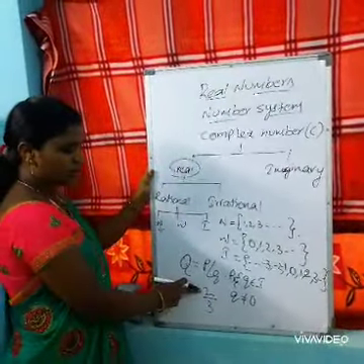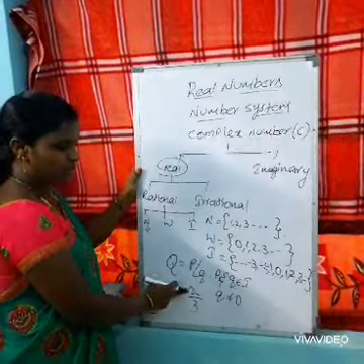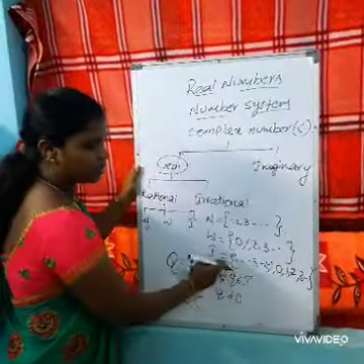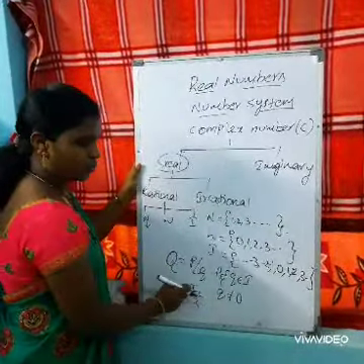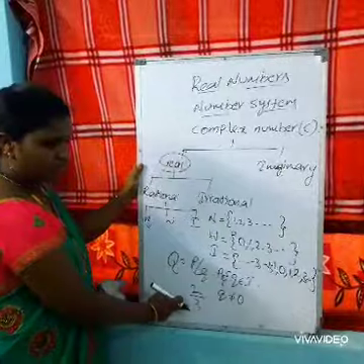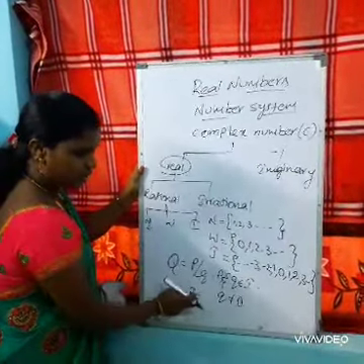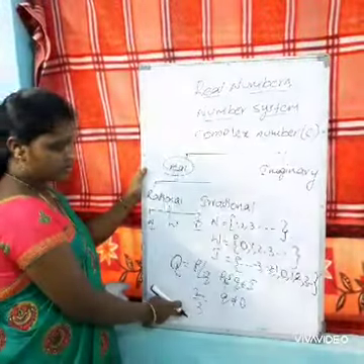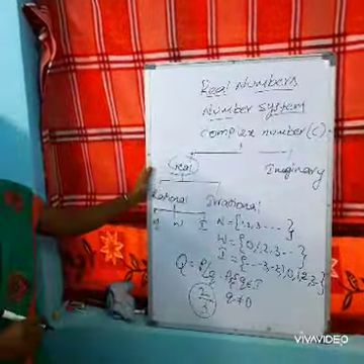If you observe, 2 by 3 is in the form of p by q, and 2 is an integer. Integers include both positive and negative numbers along with 0. So 2 is an integer, 3 is also an integer, and the denominator is not equal to 0. So it is a rational number.